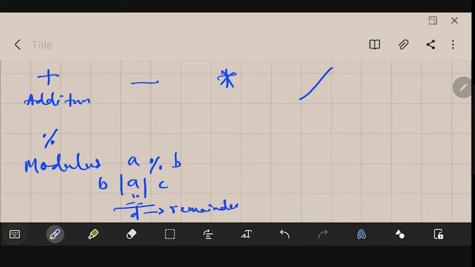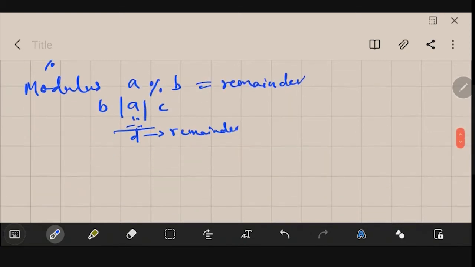Okay, so this modulus operator will just give you the remainder. No quotient will be provided, only the remainder. So this is how it works. Then we have an exponent operator. If you give two stars like this, then this is your exponent. I think you already know that.